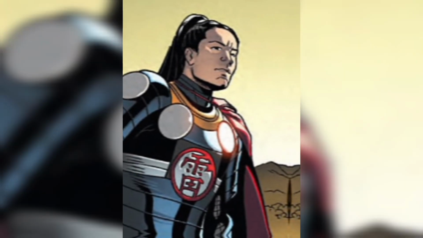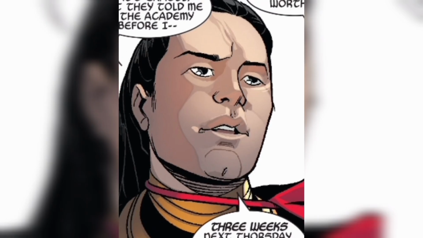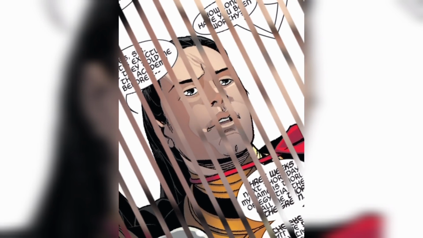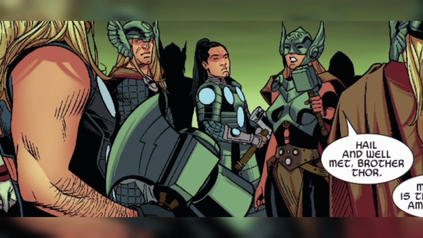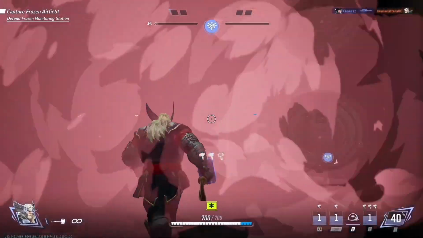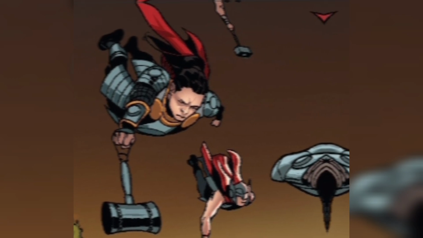Next is Thoris. Thoris is a unique amalgamation of Thor and the Egyptian deity Horus. This fusion results in a character who embodies attributes of both mythological figures, wielding powers associated with the Asgardian god of thunder and the Egyptian god of the sky. Thoris serves as a member of the Thor Corps.